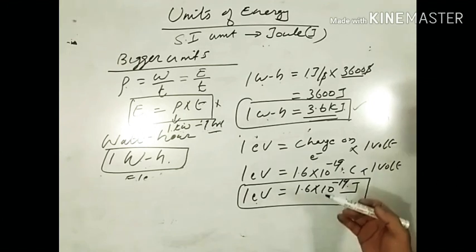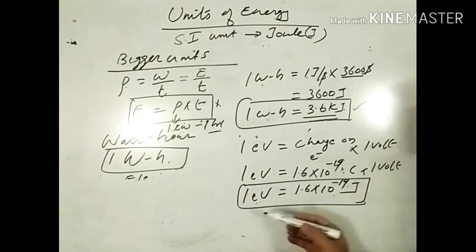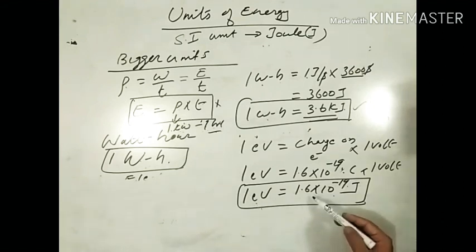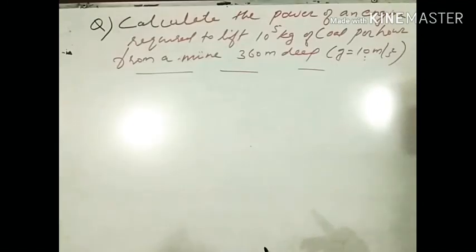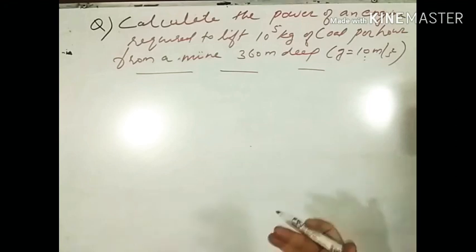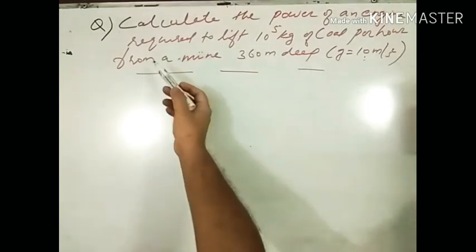A question can be asked, what is electron volt? Express electron volt in terms of joule. So 1 electron volt is equal to 1.6 into 10 to the power minus 19 joule. Are things clear to you? Before winding up this session, let us solve an application, because the application part is very important. The session is getting lengthy, but let us solve it.